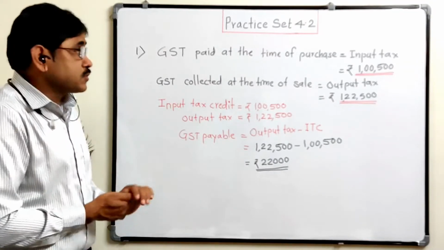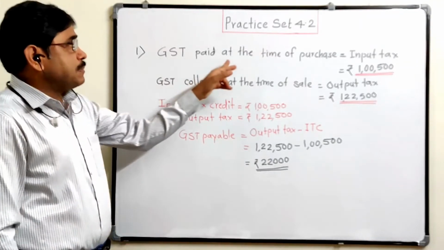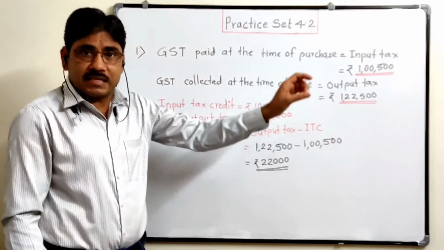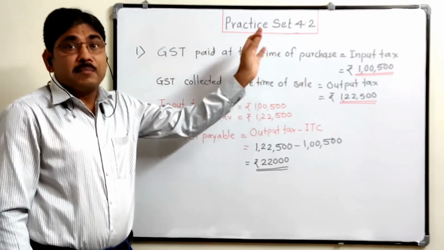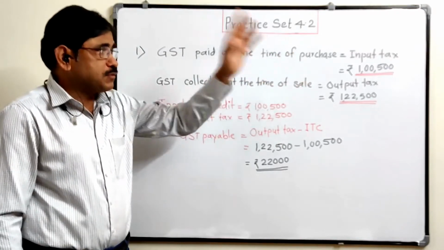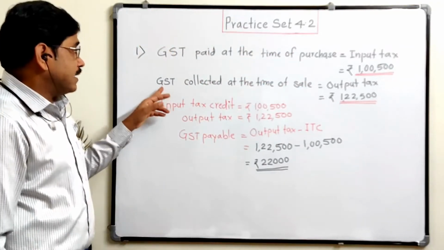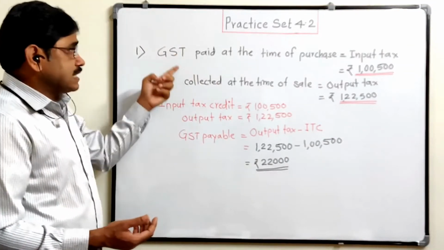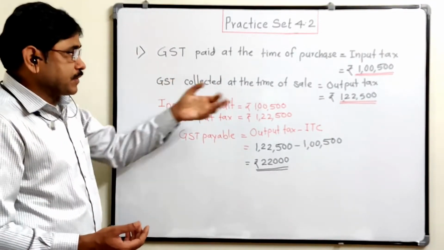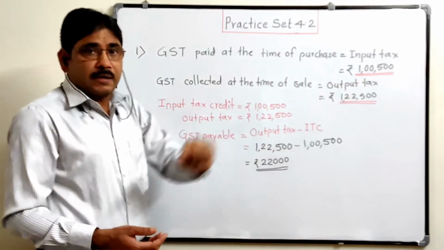So is it clear, this first example? GST paid at the time of purchase is known as input tax, which is also called input tax credit. So this is 1,05,000. GST collected at the time of sale. These two transactions are done by the same person. So output tax is this one.